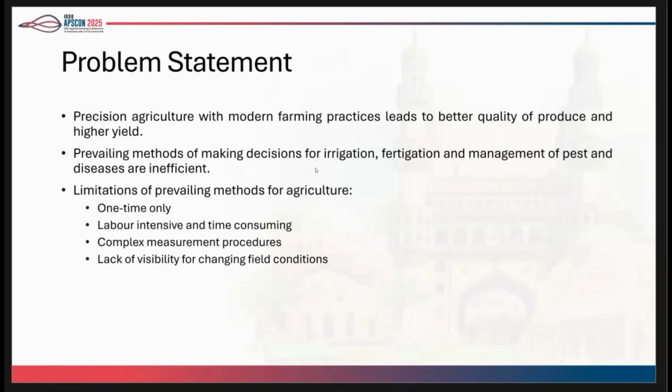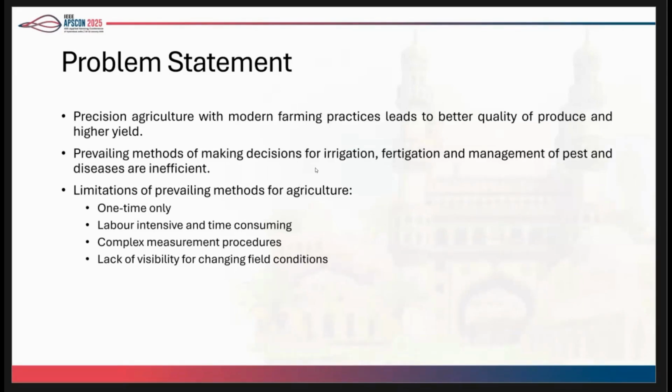And whatever experiments and tests the farmers make, those have limitations. For example, the soil testing that they do is a one-time only testing, and they do not get to know how the field's parameters are changing over time. And it is labor intensive, a complex lab process, and they don't have simple access to data. So it hinders their management of irrigation, their management of pests, their management of diseases, and a host of different problems.